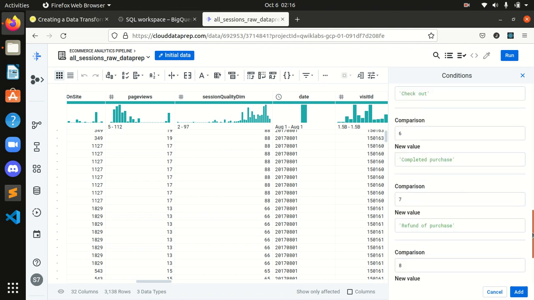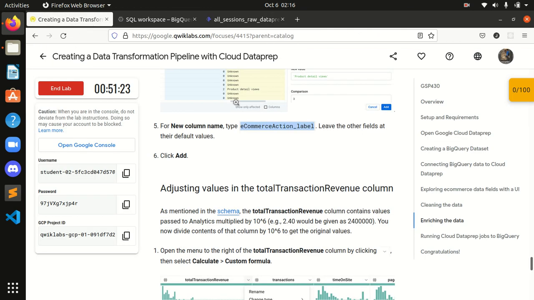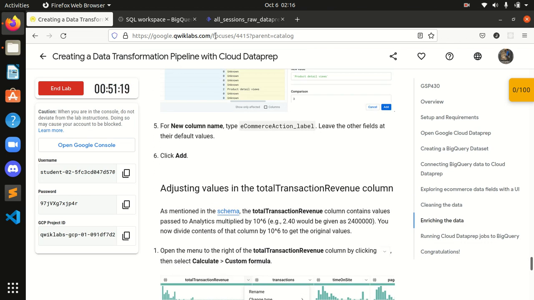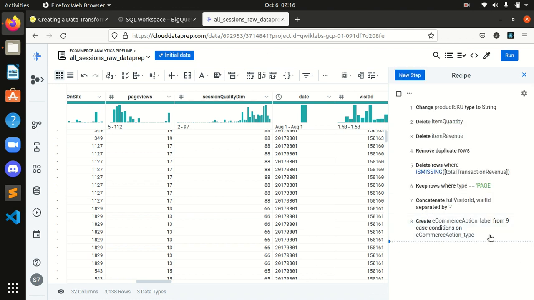Let's check it once again, guys. Oh, it's a big task, right? We need to confirm we are done with this or not. Leave other fields, and I will click on add. So guys, we're done with this. As you can see, we have 9 case conditions.